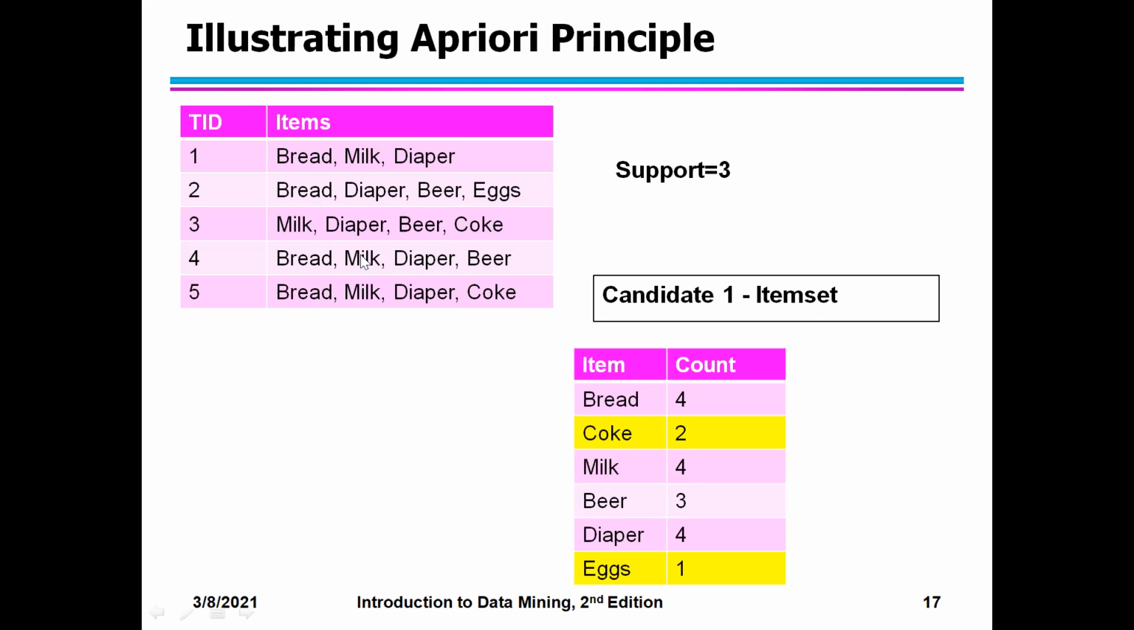Please write this table, transactions and the items, quickly. Transaction 1, you have bread, milk, and diaper. Transaction 2, you have bread, diaper, beer, and eggs. Transaction 3, we have milk, diaper, beer, and coke. Transaction 4, we have bread, milk, diaper, and beer. And 5, we have bread, milk, diaper, and coke.